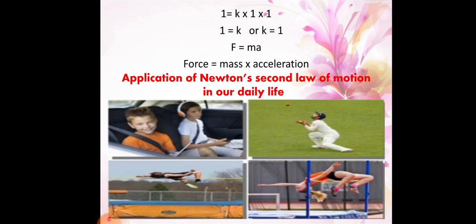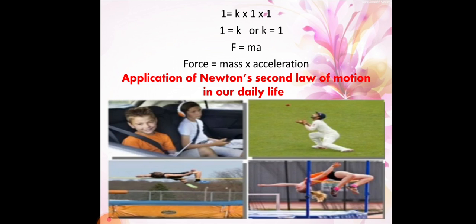The ball is coming with so much velocity, so if we catch it suddenly without any give, then maybe the ball hurts the cricketer. To overcome that, the cricketer's hand has to move backward so that the speed decreases.